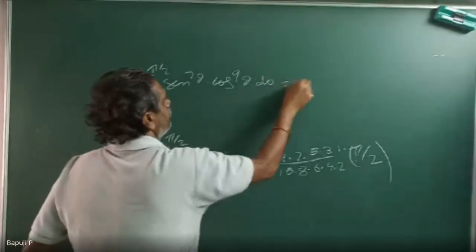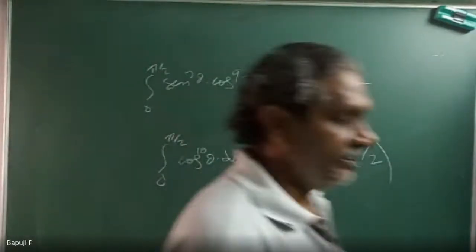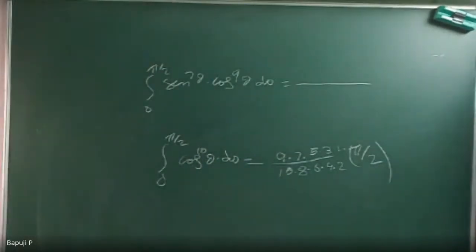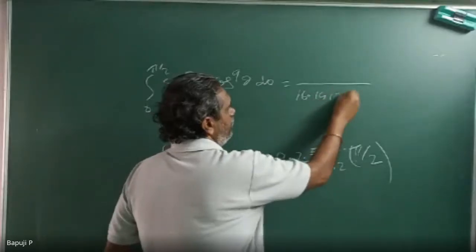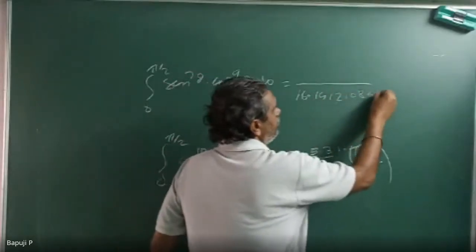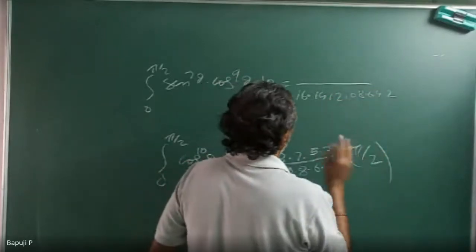This is how you will write. Sin and cos both are present, powers are there. Then how will we do it? Then denominator start: 7 plus 9, how much? 16. Write 16 here. You can decrease by 2, tell me: 14, 12, 10, 8, 6, 4, 2. Stop. Correct? Maybe I made a mistake.